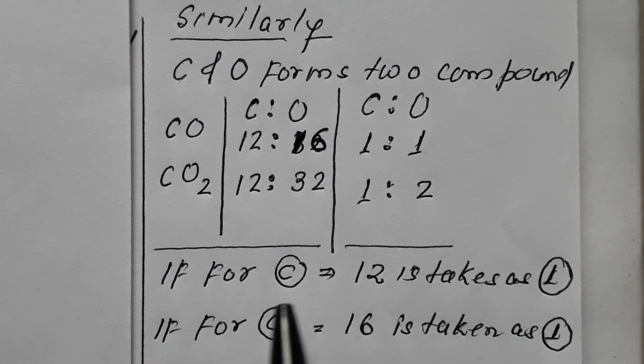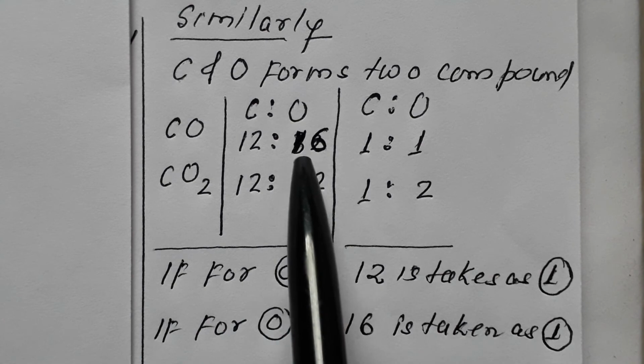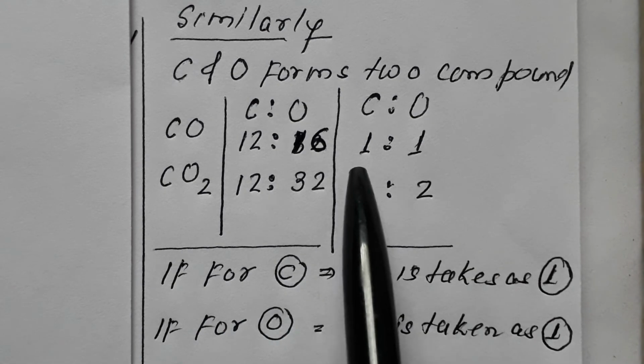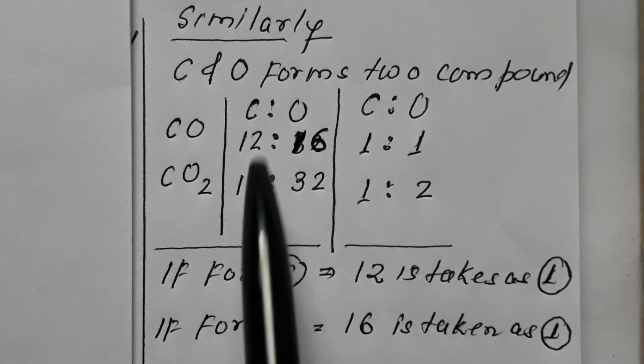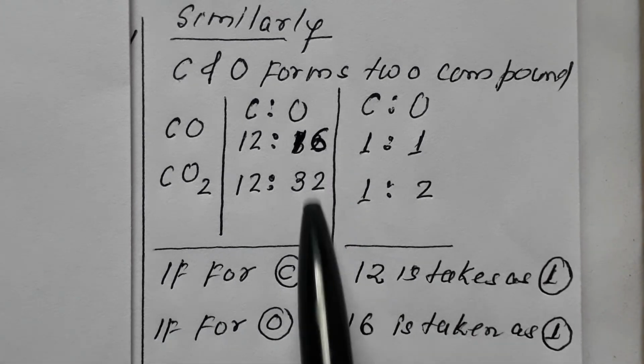Again, if 12 for carbon is taken as 1, and 16 for oxygen is taken as 1, it would be 1:1. Now if 12 is 1, then 32, which is 16 into 2, would be 2.